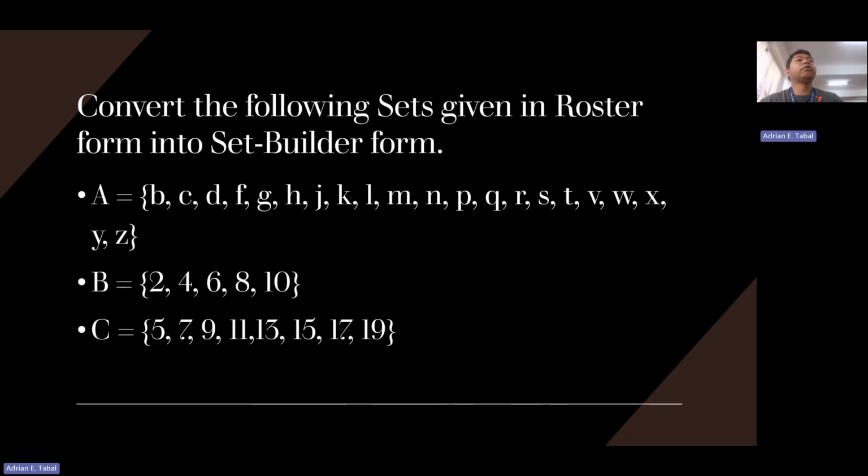For now, we are going to convert the following sets from roster form into set builder form. So notice for the roster form for letter A, we have all the letters except for the vowels. We don't have letter A, letter E, letter I, letter O, and letter U. For letter B, we have the numbers 2, 4, 6, 8, and 10. So what are these numbers? For letter C, 5, 7, 9, 11, 13, 15, 17, 19.